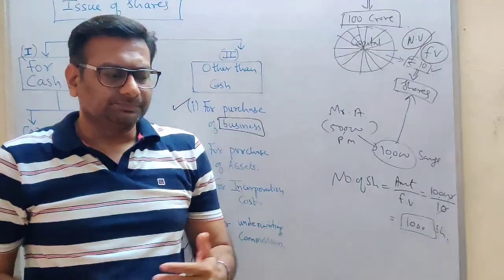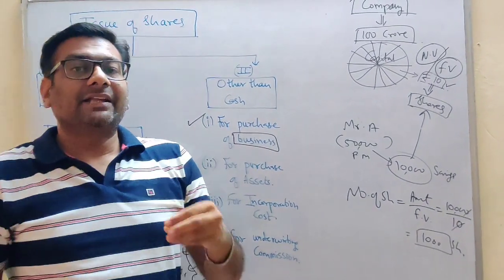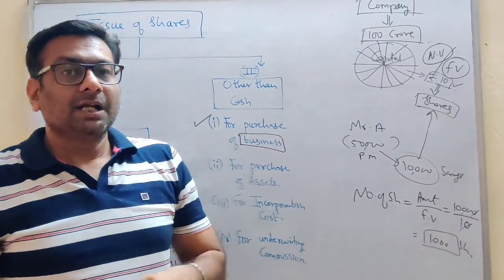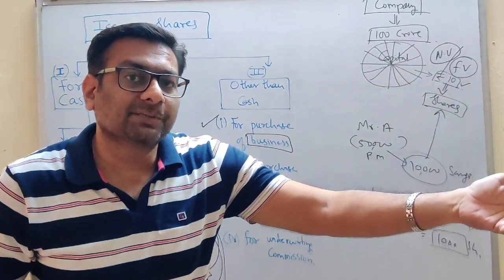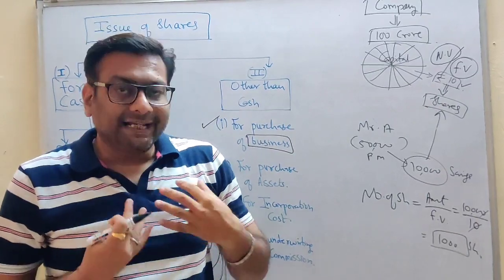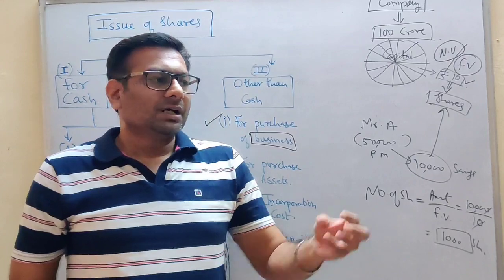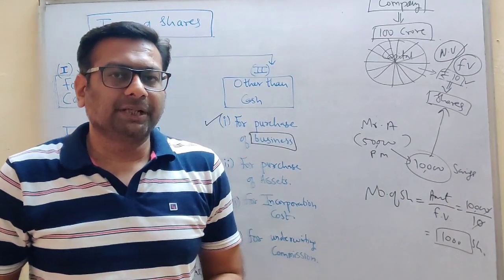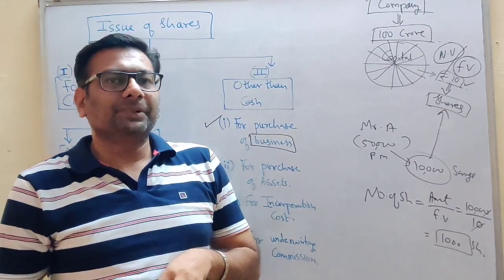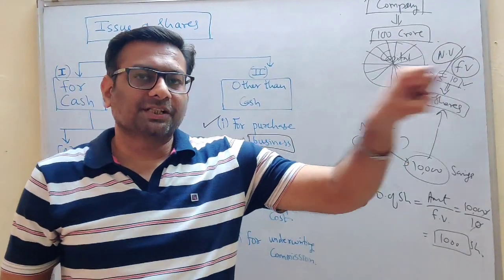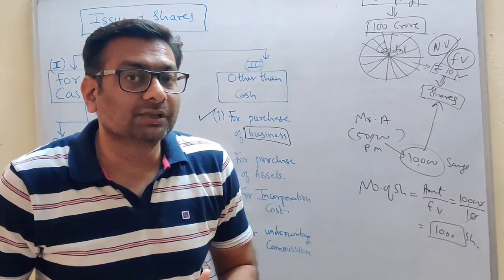Let's take an example. Suppose L&T company is planning to purchase a business of Reliance. Will Reliance give its business for free? No. L&T company will purchase that business for money. So let's assume the deal between both the companies is of 100 crore. I mean to say L&T company is going to take over the business of Reliance by giving 100 crore. But what is the plan here, students?